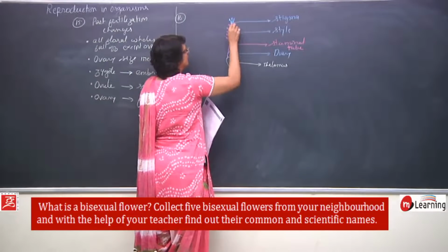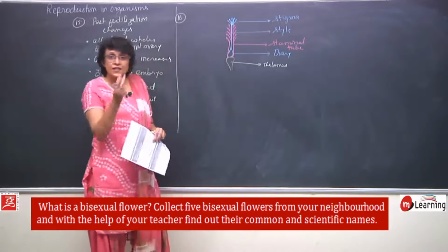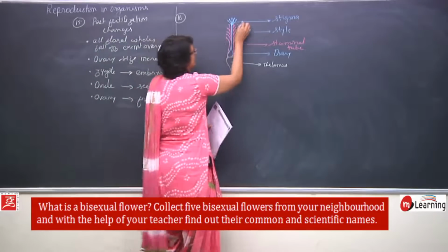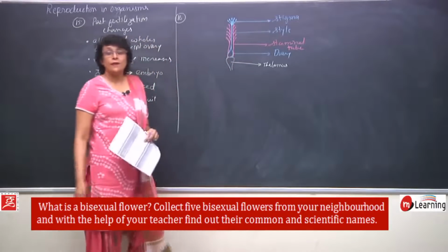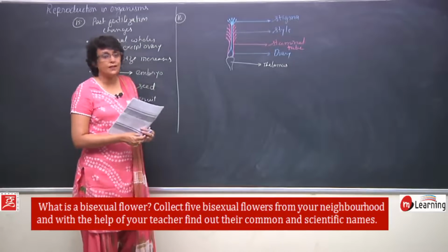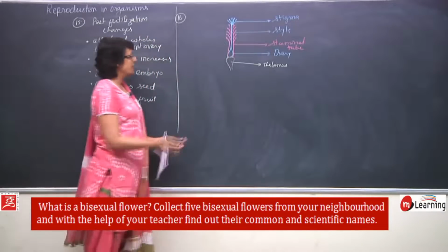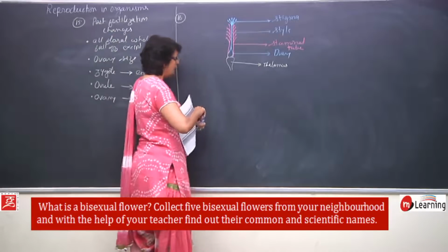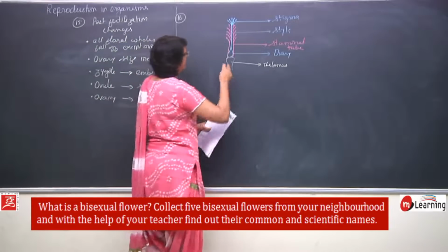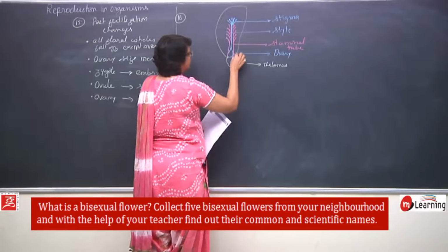In case of hibiscus, we find that the stigma which is visible is not single, it has 1, 2, 3, 4 and 5. There are 5 stigmas which come out. So, there are 5 in case of hibiscus. In other flowers, we may find only 1 stigma, and these anthers can also be slightly different. Then, let us come to the third whorl, that is the petals.